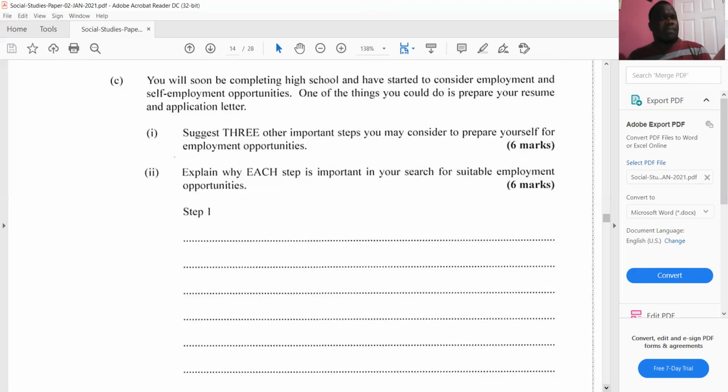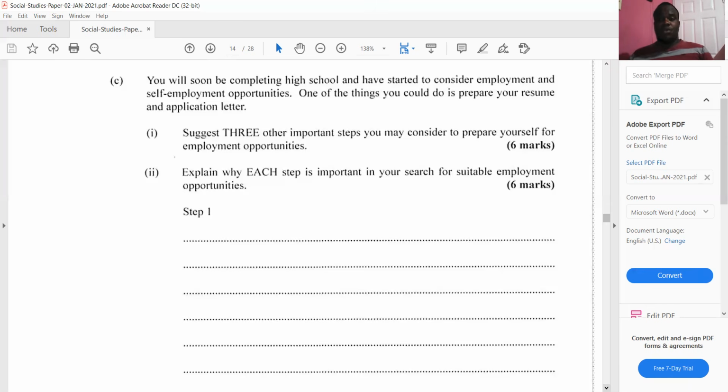So if you want to work at the bank, you have to do the business subjects, office administration, you have to do those things. If you want to be a banker, you don't do social sciences like history, geography, literature, because those subjects are not so important to becoming a banker.